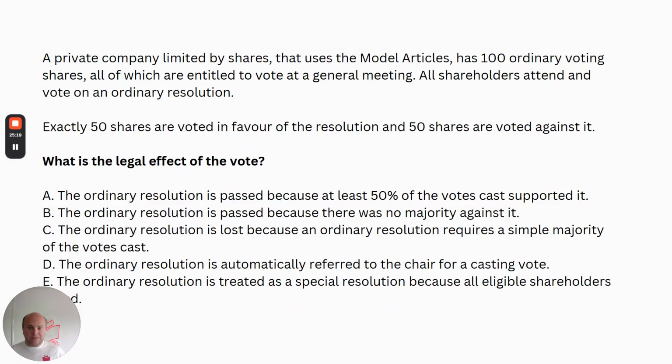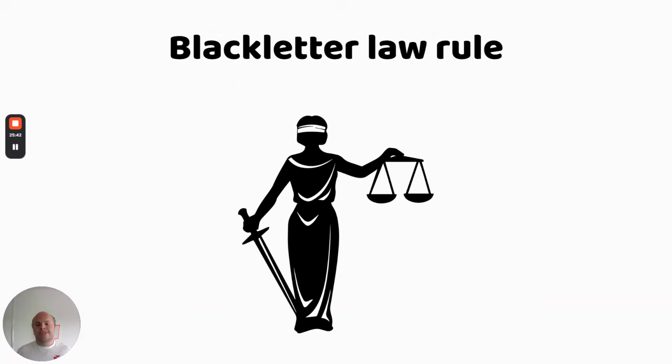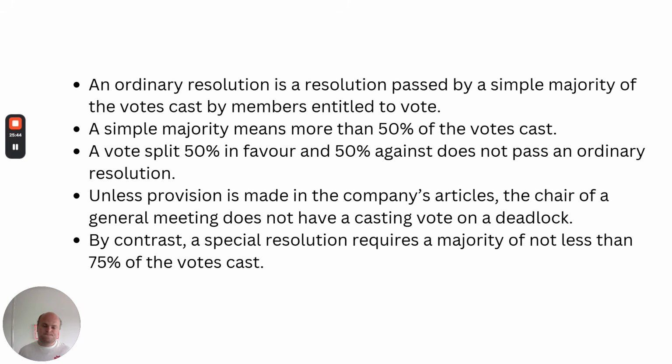So what's going to be the best answer on that basis? If we then apply and conclude, we've got a deadlock, we don't have any concept of casting vote, we need a simple majority to pass an ordinary resolution, therefore the best answer is C. Okay, we don't have that simple majority, we don't have the ordinary resolution, there's no casting vote in respect of any chair, and again I've summarised that here.